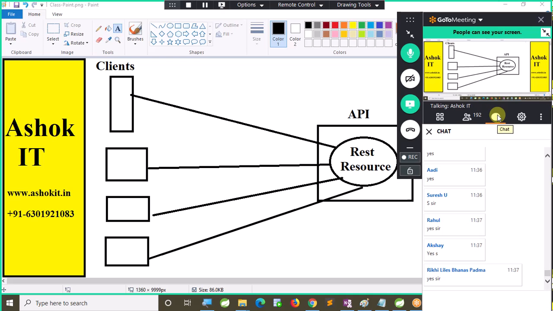All of you clear with this? What is REST API and what is REST client? RestTemplate is one class which is used to send a request to the REST API. That we will talk about in the client logic. How an application will access it, I will discuss in the client development. When I start REST client development, I will tell you.